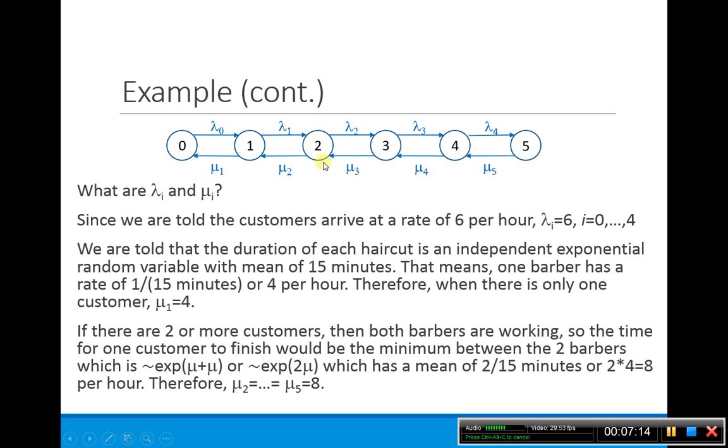Which barber gets done first? Remember, the minimum of 2 exponential variables is also exponential, but with parameter mu plus mu, or 2 mu. So this has a rate of 2 over 15 minutes, or 8. So mu_2 all the way up to mu_5 will be 8.